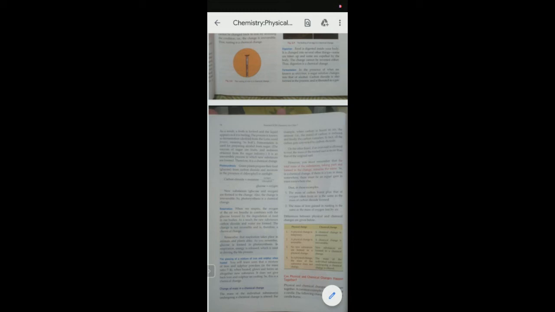Carbon dioxide is also formed in this process. It is liberated as a gas. So, as a whole, here also we can understand that from sugar, by applying various enzymes, we are getting completely new substances which cannot be reversed back. So, that means it is also an example of chemical change.